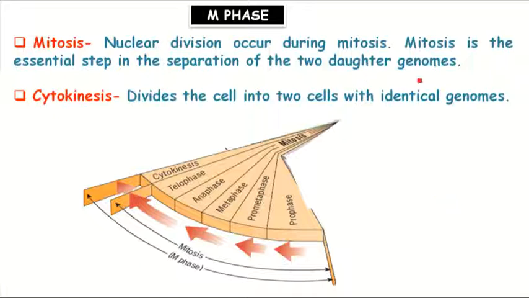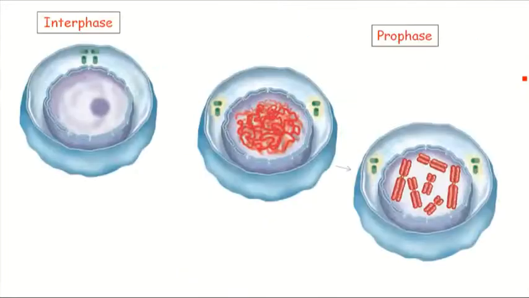And cytokinesis is the division of cytoplasm. In mitosis, the genome is divided into two daughter genomes, and in cytokinesis, the cell is divided from one parent cell to two daughter cells, through the division of the complete cytoplasm. Okay, now I will discuss the details of mitosis.